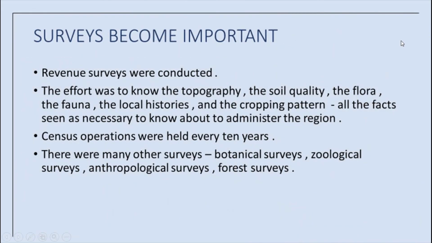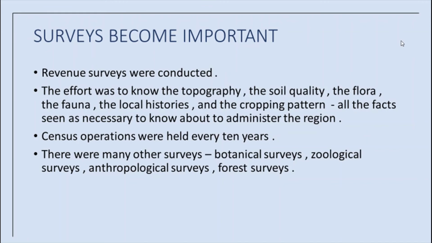Now let us see how surveys became important under the colonial administration. The British gave much importance to surveying because they thought that a country had to be properly known before it could be effectively administered. Therefore, they carried out detailed surveys by the early 19th century in order to map the entire country.